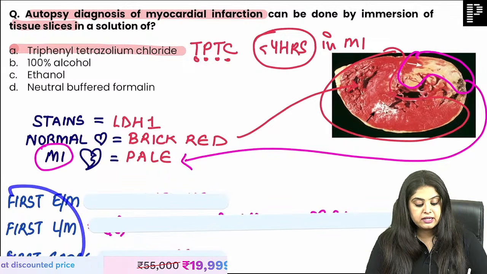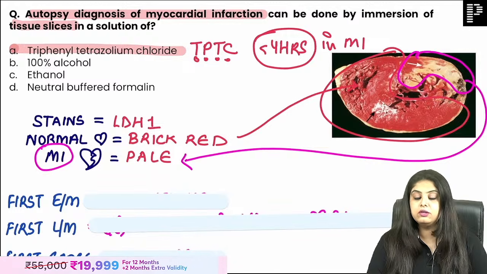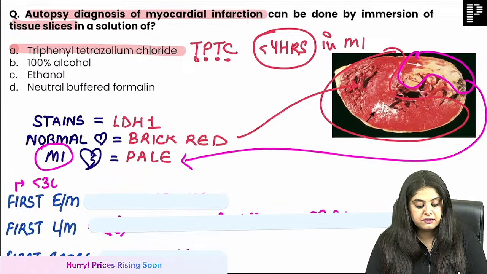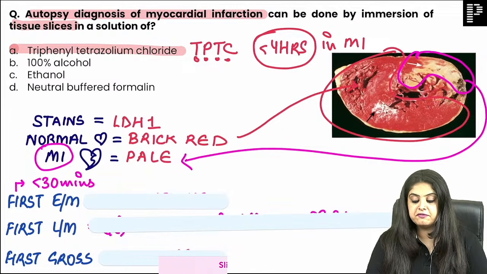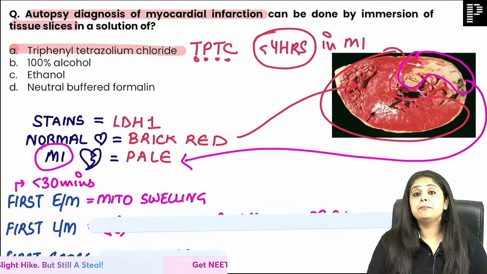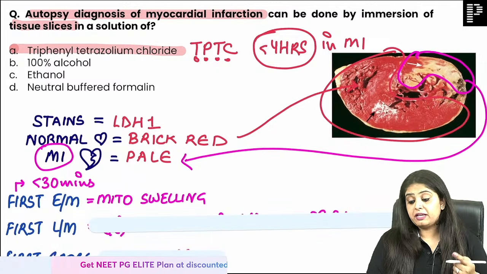Other questions that you get are to do with the microscopies. Very good. What is the first electron microscopic change? By the way, you see it within the first 30 minutes of myocardial infarction. And the first electron microscopy change is going to be mitochondrial swelling.